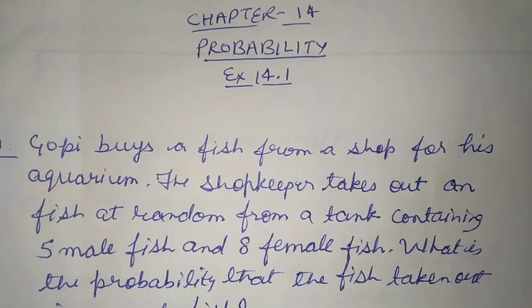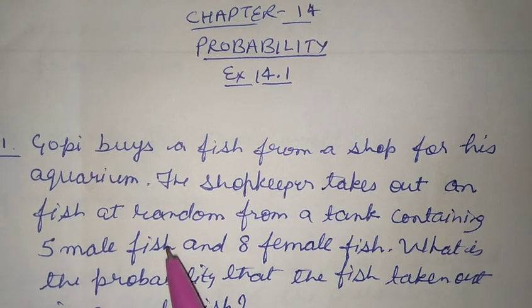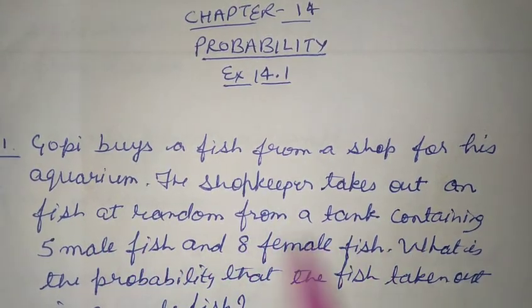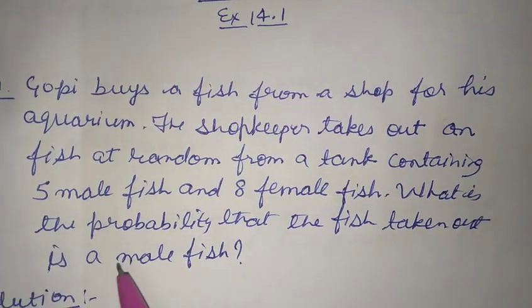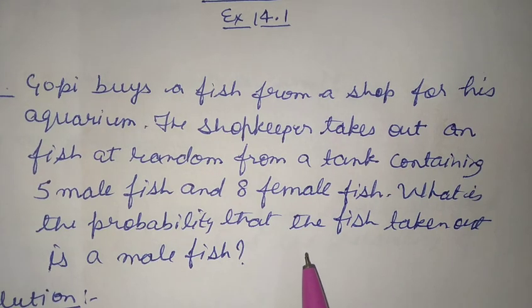Children, this is a question from class 10th, chapter 14, probability. Gopi buys a fish from a shop for his aquarium. The shopkeeper takes out a fish at random from a tank containing 5 male fish and 8 female fish. What is the probability that the fish taken out is a male fish?